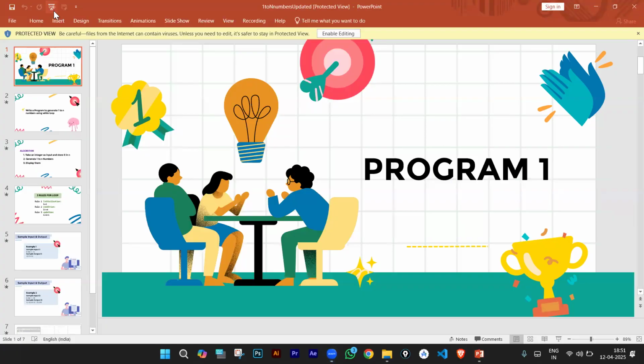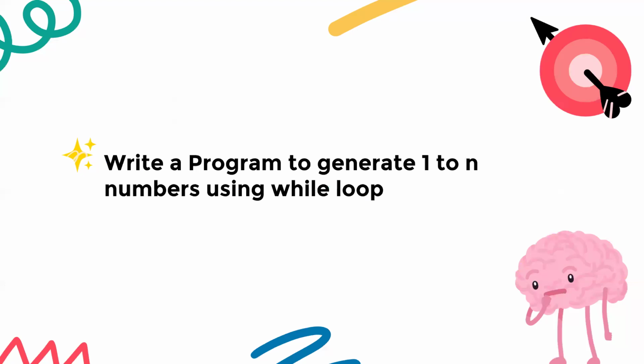Right. So let's see the first loop program. What is the problem statement? We need to write a program to generate 1 to n numbers by using a while loop.